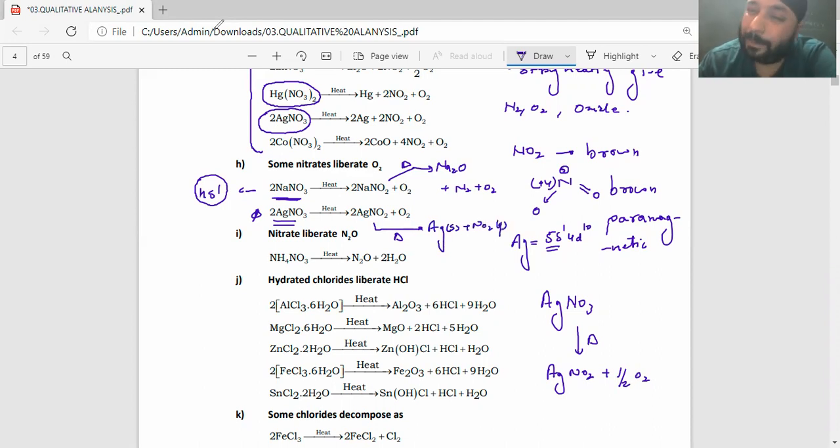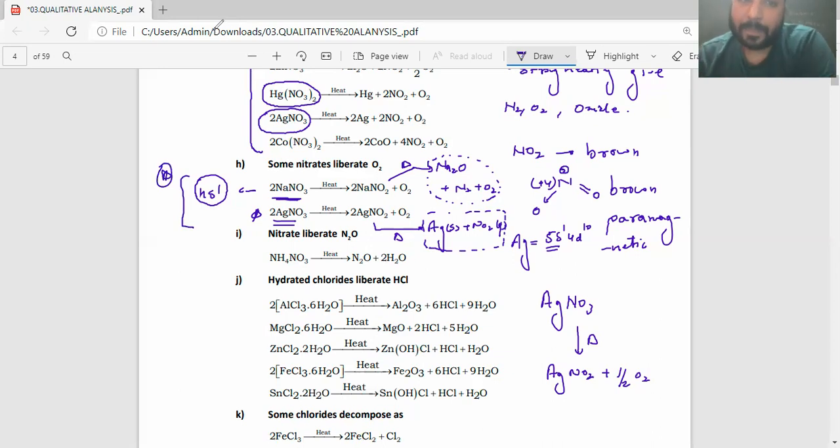So it has a problem in the second heating process, or on high heating the products will become different, and again it becomes a very important question from the perspective of JEE Mains and Advanced. Getting it? Okay, so I guess that's clear.